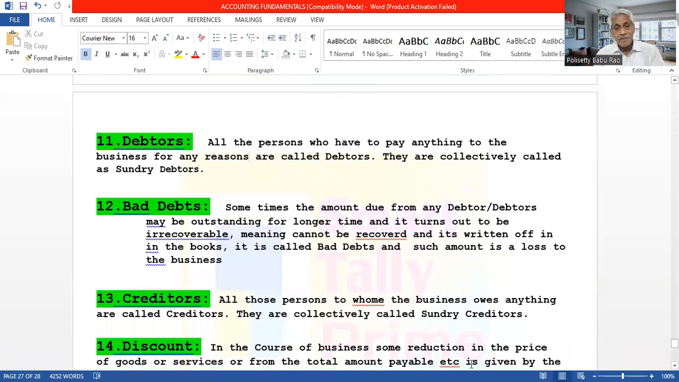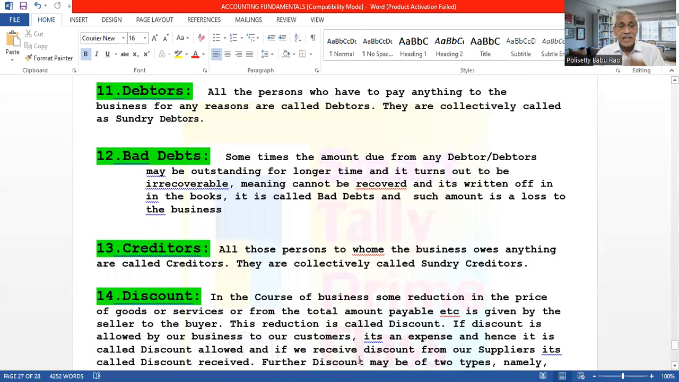Okay. Bad debts we will take later. Sundry creditors. What is meant by sundry creditors? All the persons to whom the business owes, to whom the business has to pay, any outsiders, are all called creditors because we have to pay the person. They are collectively called sundry creditors. So debtors have to pay us; creditors, we have to pay them. That's the difference between these two. Next one.